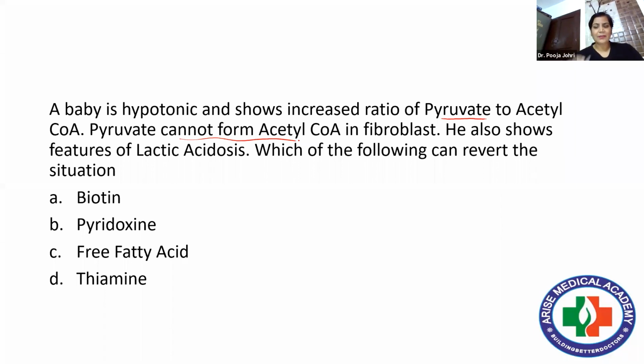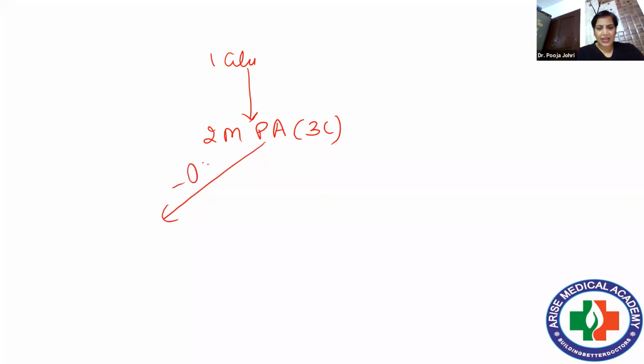Now see, here the main substrate is pyruvate, isn't it? So I'll just take up this reaction. When one molecule of glucose undergoes oxidation via glycolysis, it forms two molecules of pyruvic acid, which has 3 carbon atoms. Now, once pyruvic acid is produced, what is its fate? Either it will react in the absence of oxygen, or it will react in the presence of oxygen.